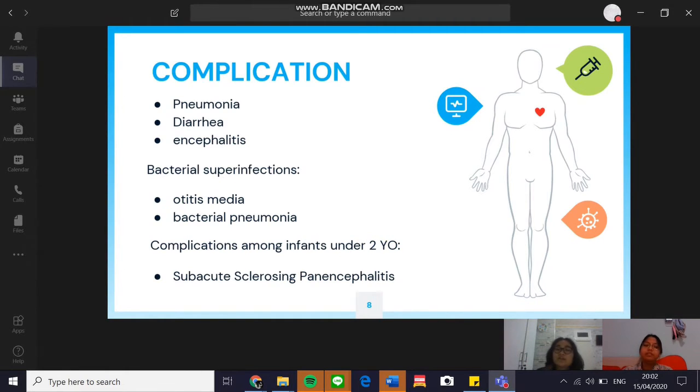Measles can cause complications for infants under 2 years old, such as subacute sclerosing panencephalitis, which will occur 7 to 10 years after infection and probably happens due to an abnormal immune response and mutation of the measles virus. This complication leads to brain inflammation, and the symptoms can be mood changes initially, then seizures, and eventually death.